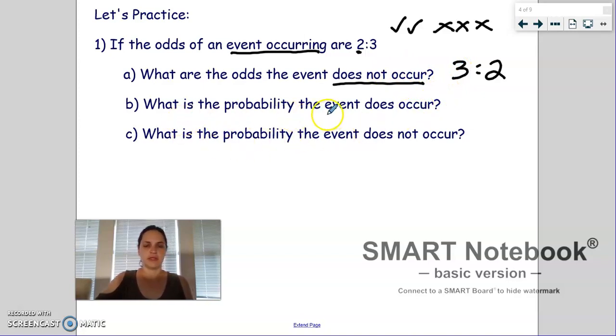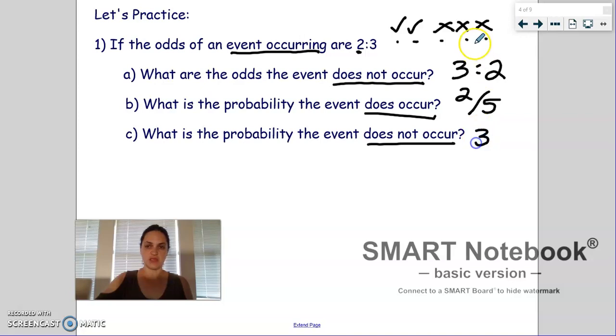So then what is the probability that the event occurs? The probability is a little bit different. Probability is out of a total. So the number of ways that it does occur is 2, out of a total of 1, 2, 3, 4, 5. So the probability that it occurs is 2 out of 5. And then the last question, the probability that the event does not occur, just changes our top number. The ways that it does not happen is 3, there are 3 failures, you could think of it as, still out of a total of 5 for probability. So those are the types of questions you'll be going back and forth between.